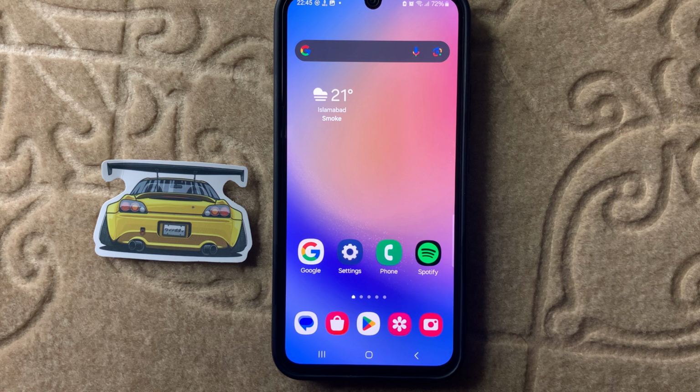By applying this method you can easily set up an alarm clock on Galaxy A06 5G.